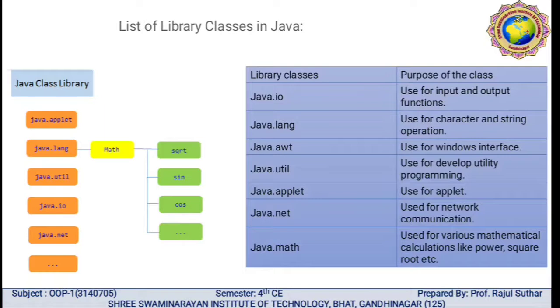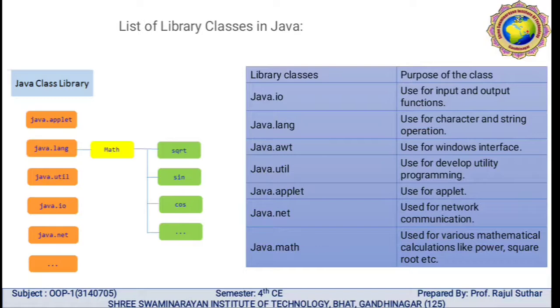Java.awt, AWT is nothing but Abstract Window Toolkit, a windows interface. Then java.util is used to develop utility programs. Java.applet is used for applet programming.